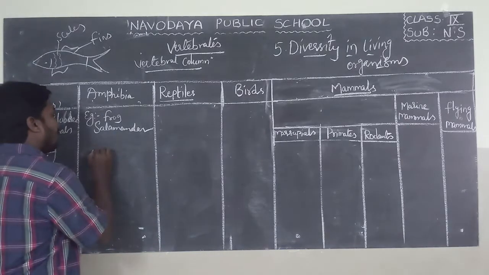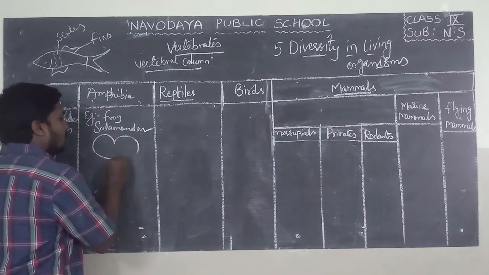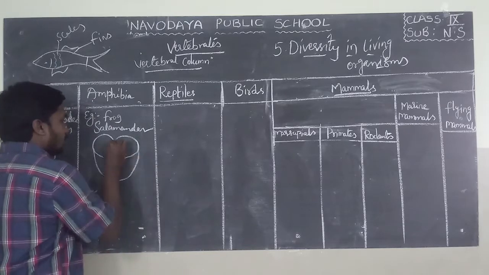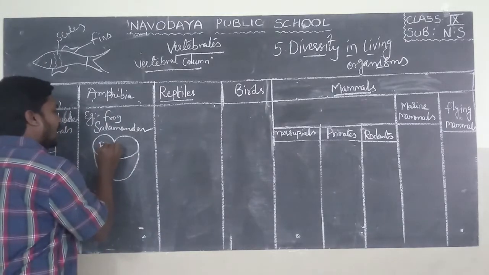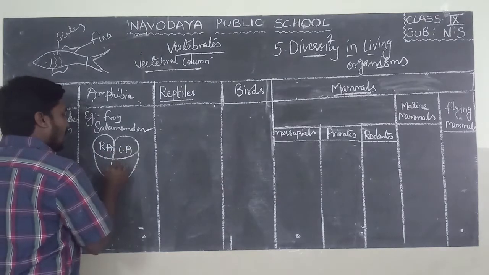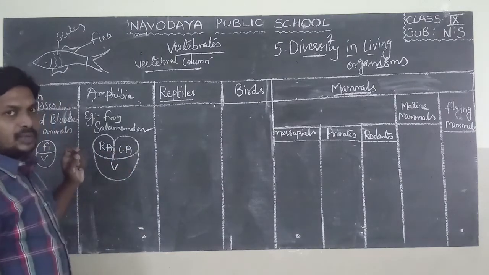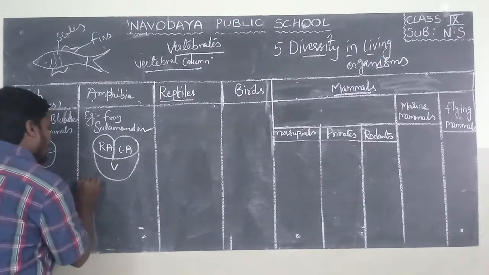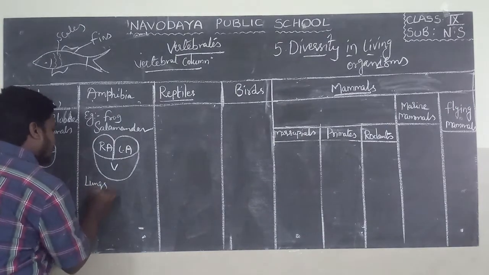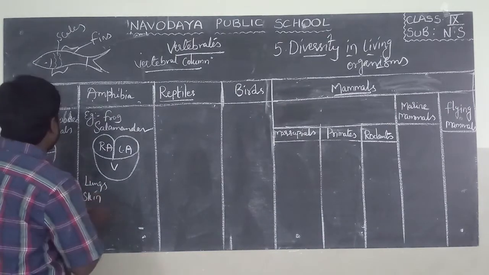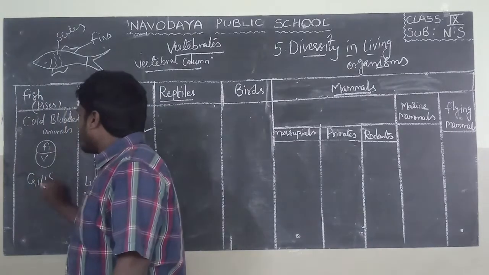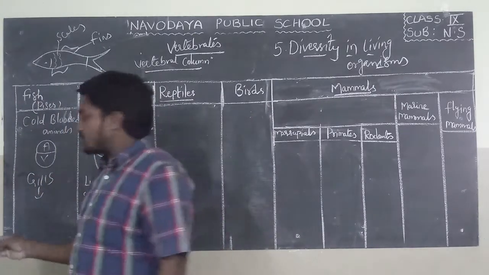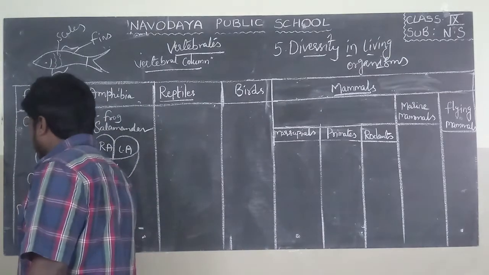In amphibians, you can find a three-chambered heart, that is the right auricle, left auricle and only one ventricle. They can respire with their lungs as well as skin. But fish respire with gills. This type of respiration is called branchial respiration.